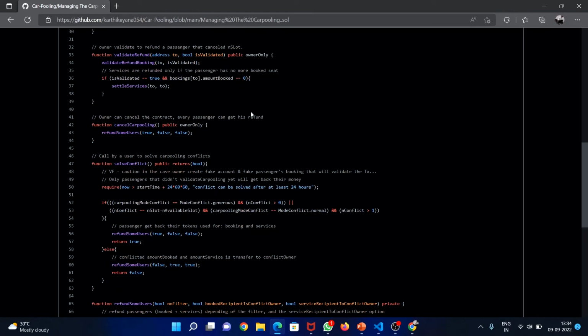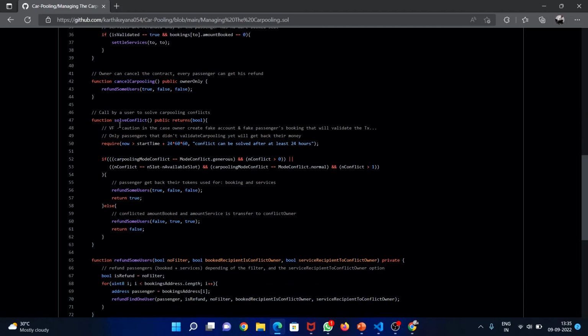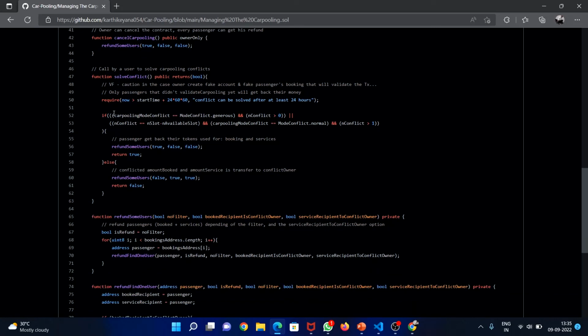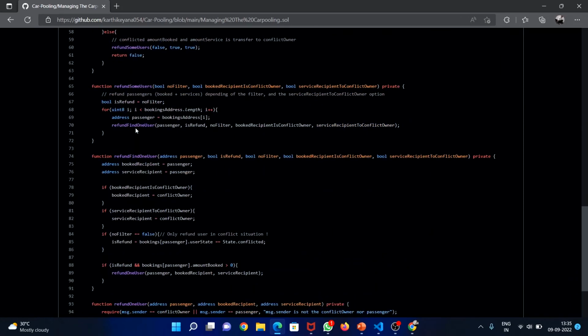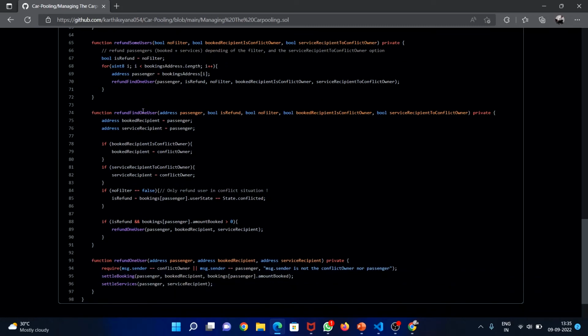Now we are creating a function carpooling which has only admin rights. If it's the admin, we call the function refundSomeUsers. We are creating a function solveConflict, which is used when there is a crash in the app. This function refunds some users. This is used to create a refund for most of the users. This is used to find whether the refund is for one user or for many users.